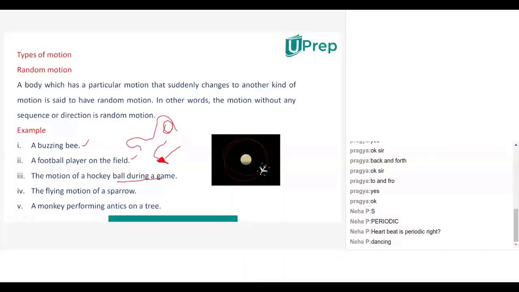The flying motion of a sparrow is also called random motion. A monkey performing antics on a tree, maybe you know, will move in different ways. That is also called random motion. So random means you can't say perfectly whether it is translatory or oscillatory or rotatory. Can you say like that? No, sir, we're not sure how the object might move. That's why it's random. Very good. So that type of motion is called random.